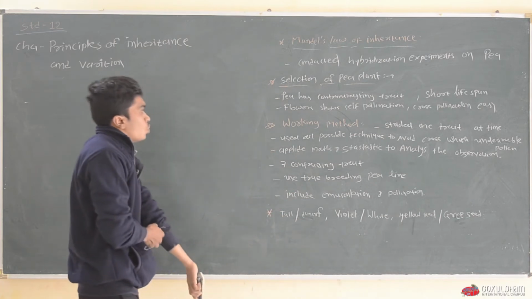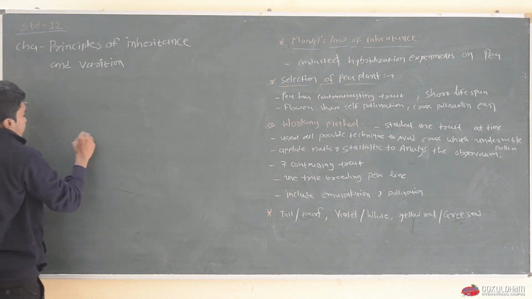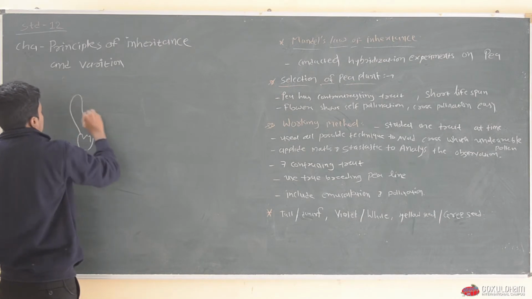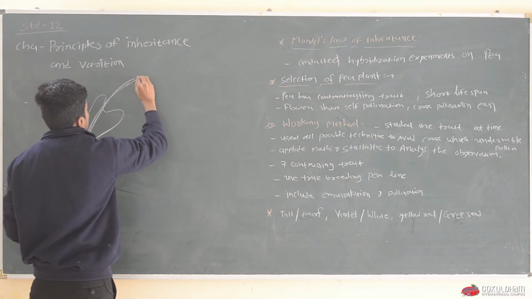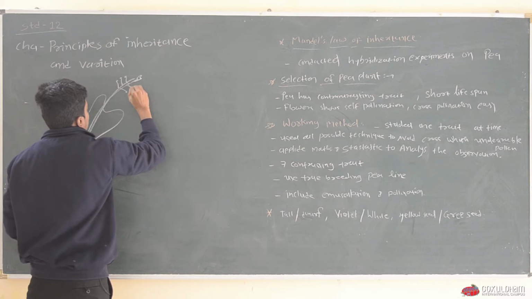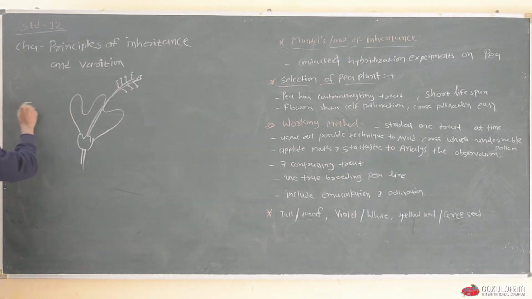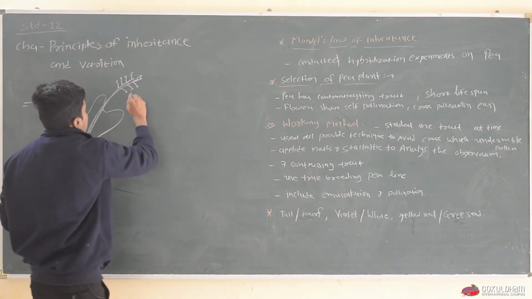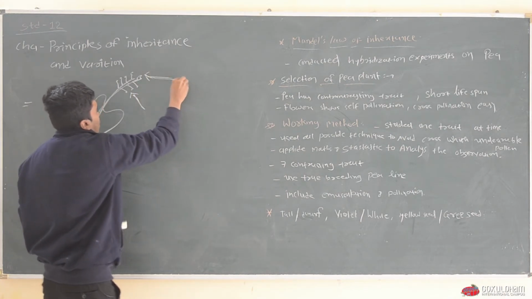The third reason is that the flower shows self pollination. What is self pollination? This is the flower, these are the anthers, and these are carpels.